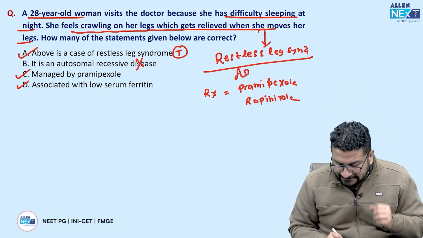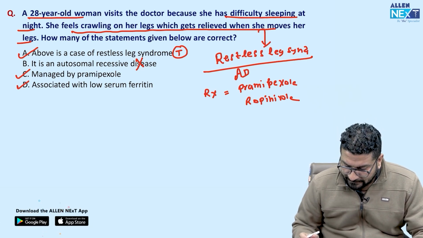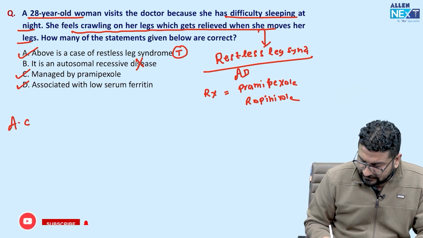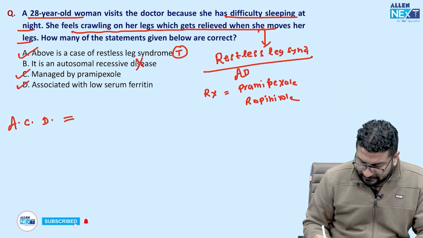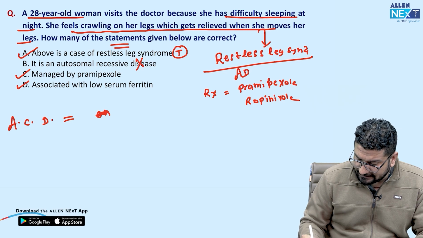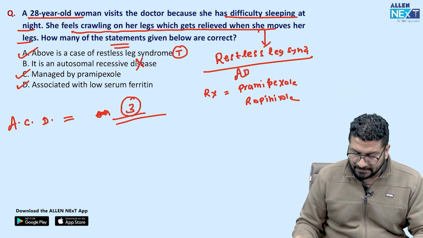So A, C, D, these three are correct statements. So let us see the option. Answer for this question will be A, C, D. I don't see the option here. So remember, A, C, D means 3 are correct. They are asking you how many statements are correct. So answer will be 3. 3 are correct. अगले पे चलते हैं.